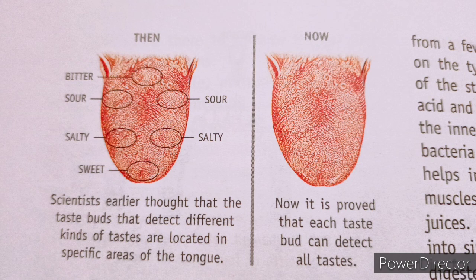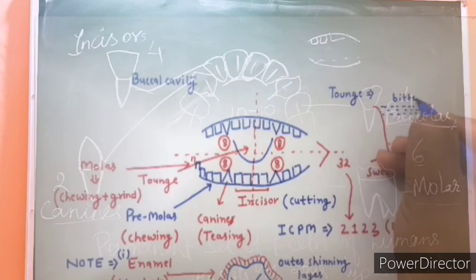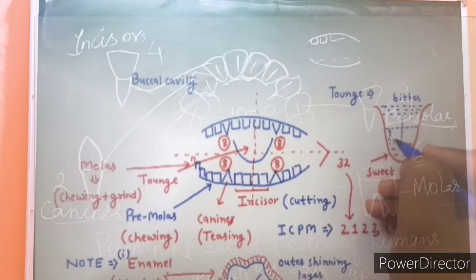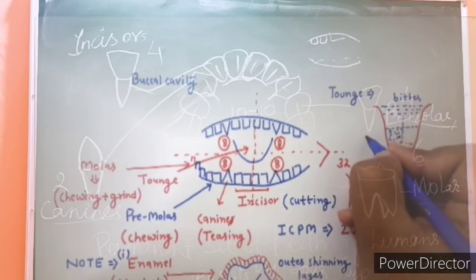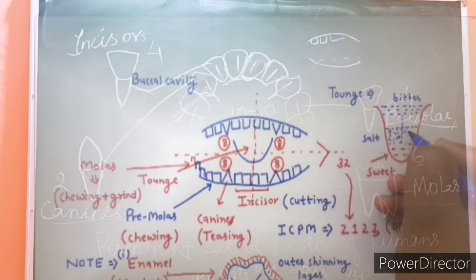Your tongue does another job too. Small taste buds are spread across its surface. But now it is proved that each taste bud can detect all tastes. The tongue also helps us to speak.